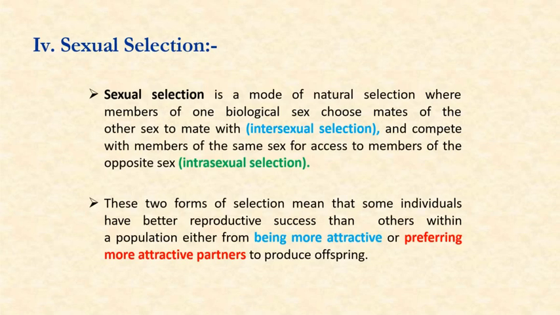The next mechanism is called sexual selection. So in sexual selection, there is always a competition. Okay, so I will give you one example. Suppose there is a deer population in a forest. The male deer will have attractive color or horns to attract the female deer.